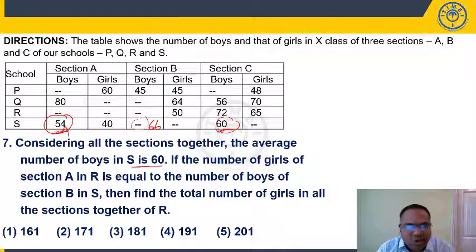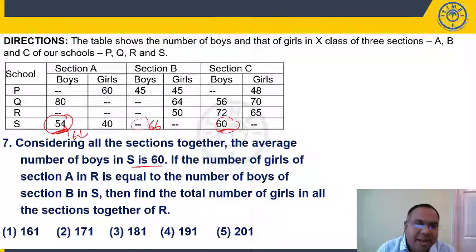Section C in school S is 60. Section E is 54. Average should be 60 means there should be 6 more here. So section B, we don't have the value. If I want to maintain the average of 60, it should be 60 plus we are having 6 less here. It has to cover that 6 deficiency also, so it should be 66. Or you write 54 plus B plus 60 by 3 is 60.